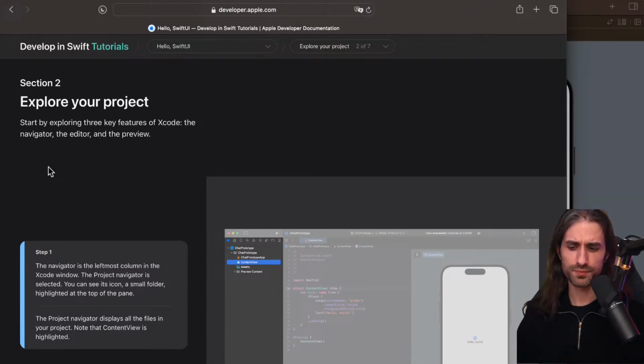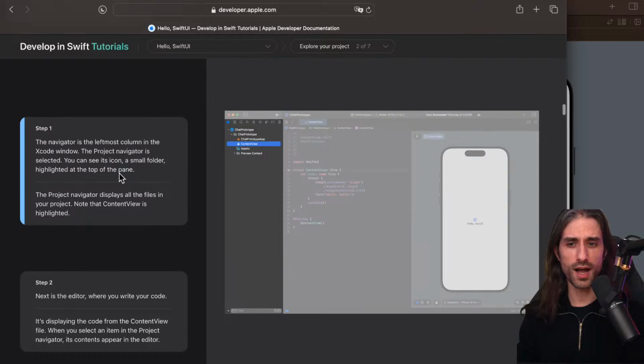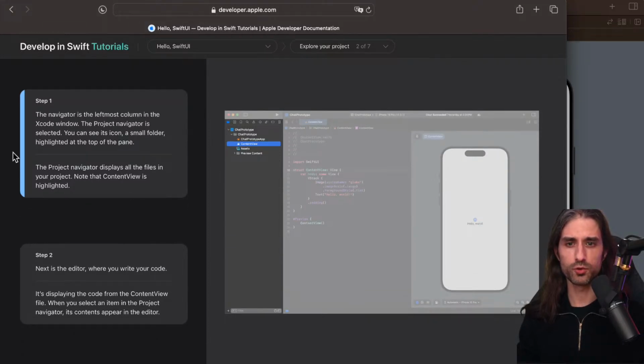We'll be exploring the key features of Xcode: the navigator, to move about inside our project; the editor, to make changes to the source files; and the preview, to see what our app looks like. So step one is about what the navigator is. The navigator is the leftmost column in the Xcode window, the part you can see here that doesn't have this white veil over it. The project navigator is selected, so it's the first tab right here. You can see its icon, a small folder highlighted at the top of the pane.